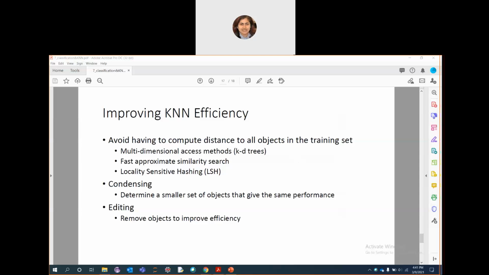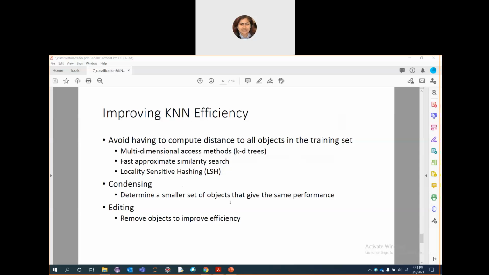Multidimensional access methods. We will see decision trees probably in the next class. But this locality sensitive hashing is something different. We are not going to cover it. Then to improve the KNN efficiency, you may do condensing, or take a small set of objects which can improve the performance.